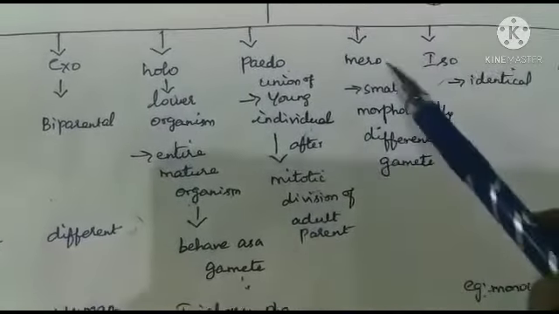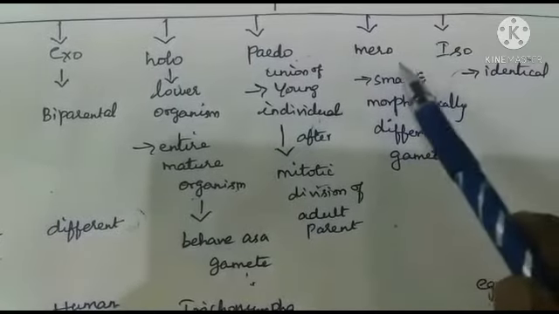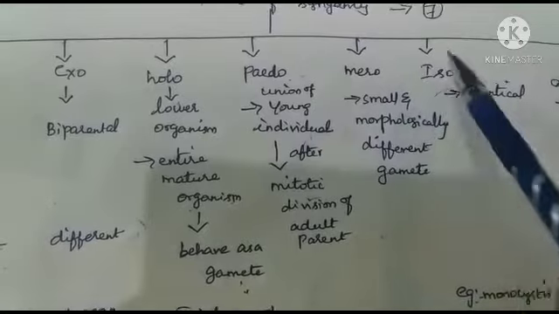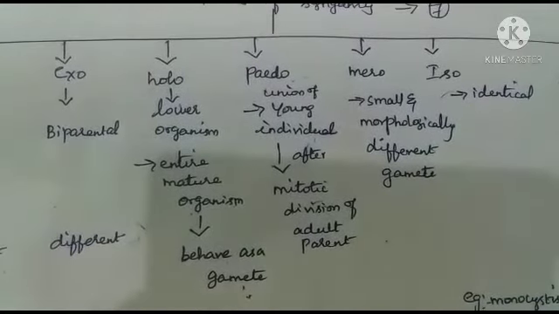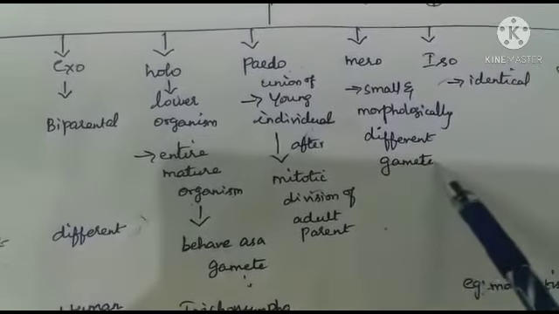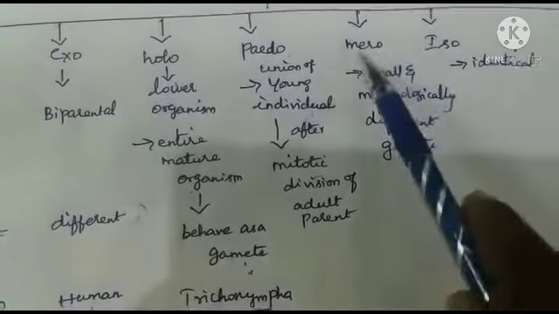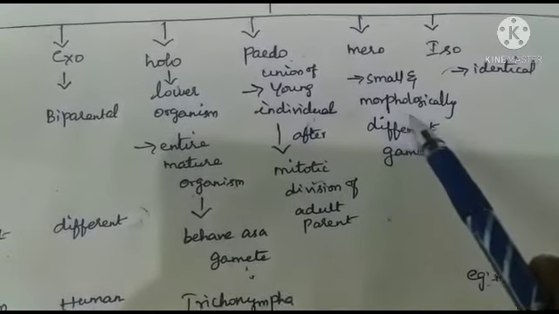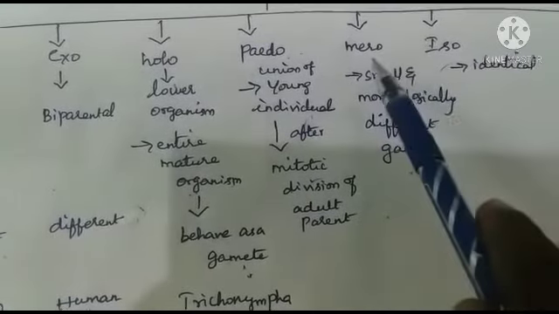Fifth one is merogamy. Mero refers to small size. Merogamy is the fusion of the small sized and morphologically different gametes. What is called merogamy? Fusion of the small sized and morphologically different gametes is known as merogamy.